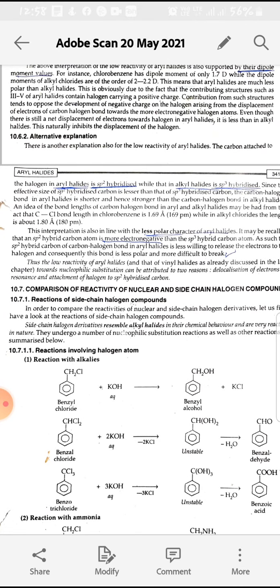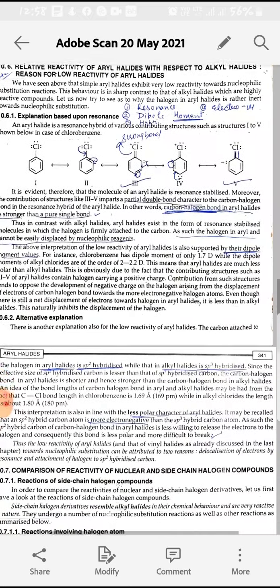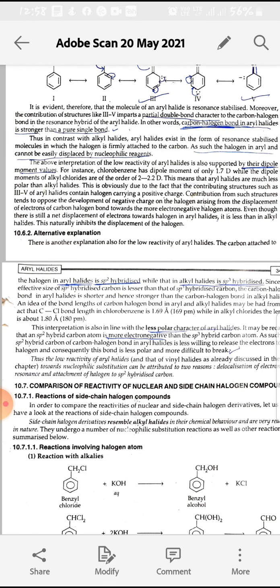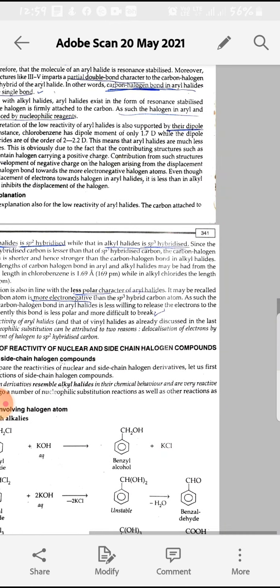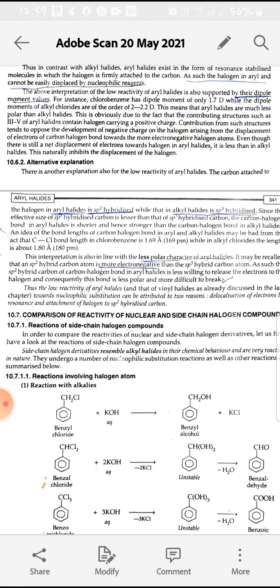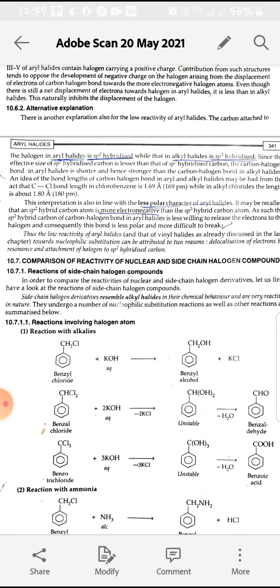This can also be explained on the basis of hybridization. In aryl halides, the carbon of the C-Cl bond is sp2 hybridized, whereas in alkyl halides it is sp3 hybridized. In sp2, the s character is 33%, whereas in alkyl halides the s character is 25%. The more the s character, the more the electronegativity.